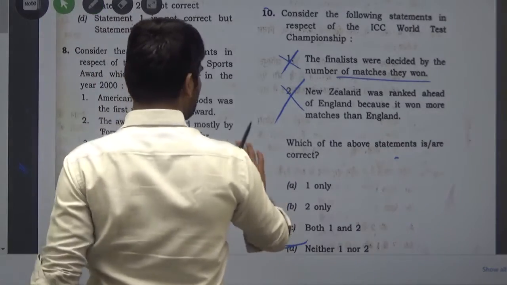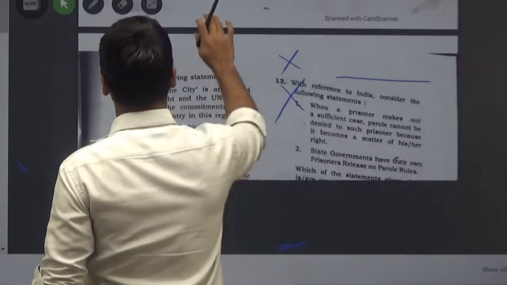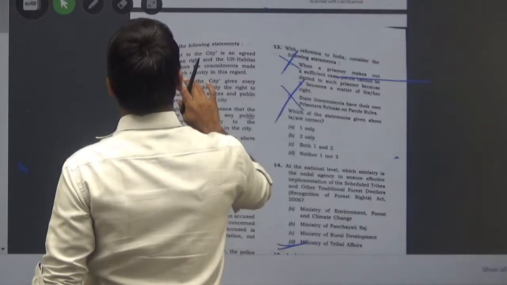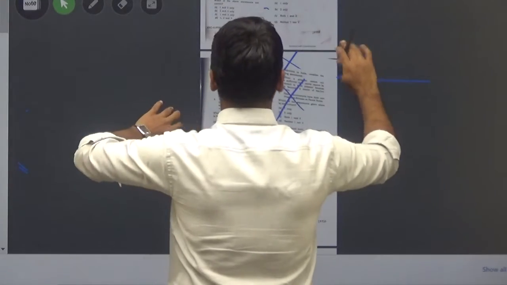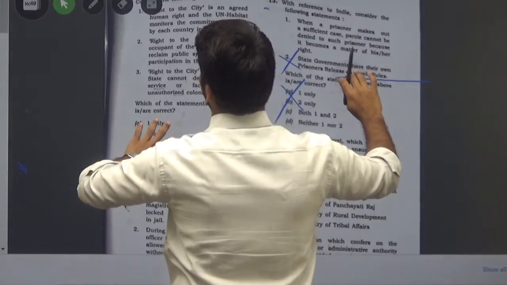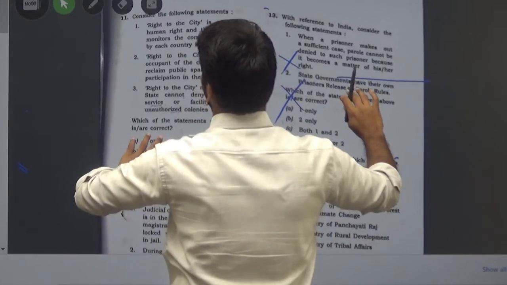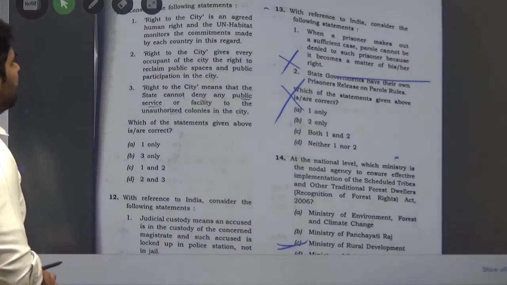So the next question is question number 11. Consider the following statements.